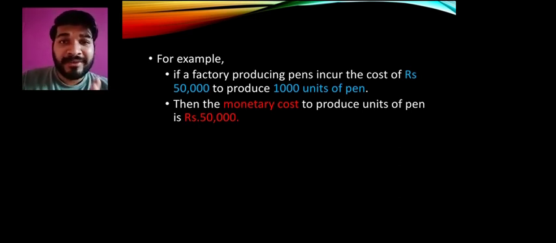I hope you are clear with opportunity cost, which is a very big and lengthy topic. Do not get confused, it is a simple thing: the best alternative which is left out is your opportunity cost. Either you choose more money or less money, but one or the other thing is left, and that becomes your opportunity cost. It is also known as opportunity loss, okay, clear. And the monetary cost is the cost of production which is measured in terms of money.